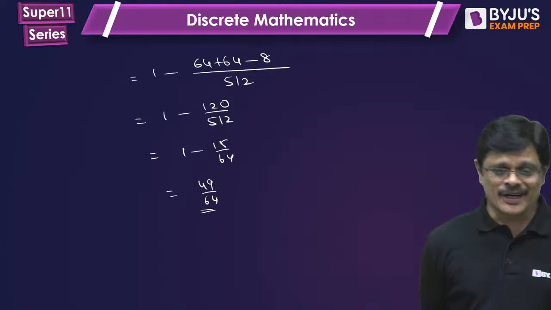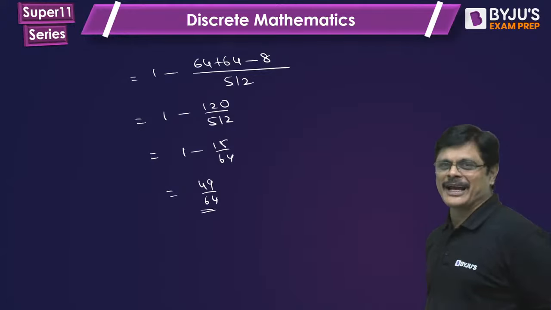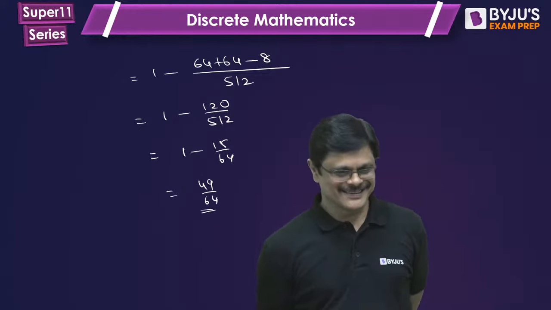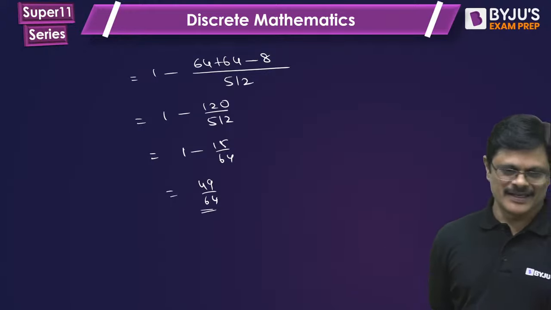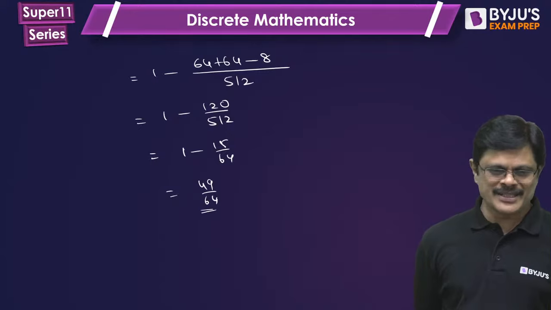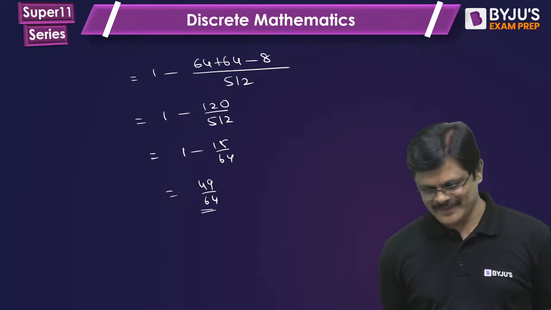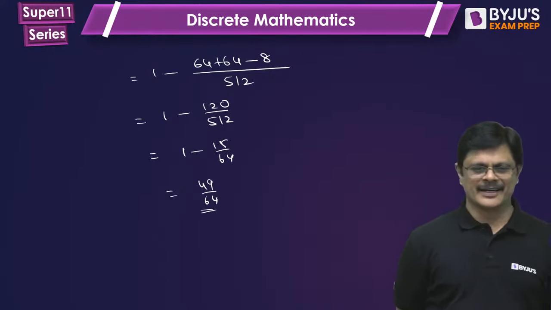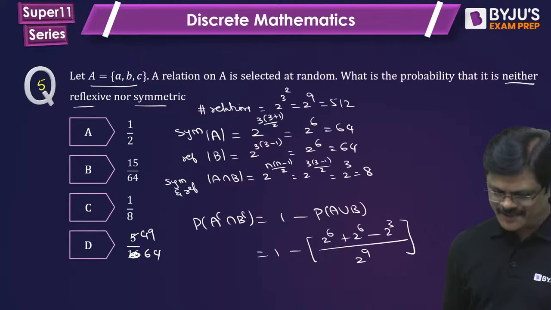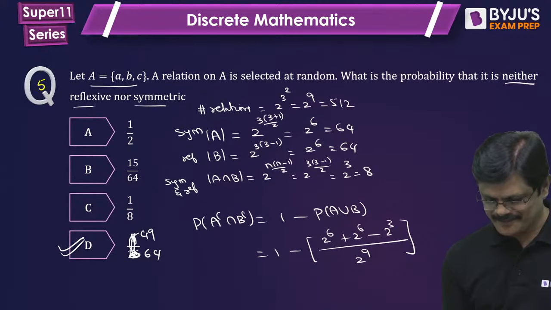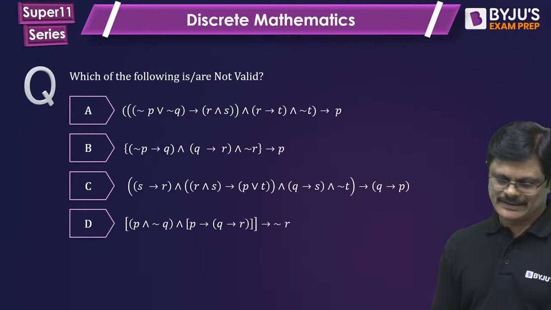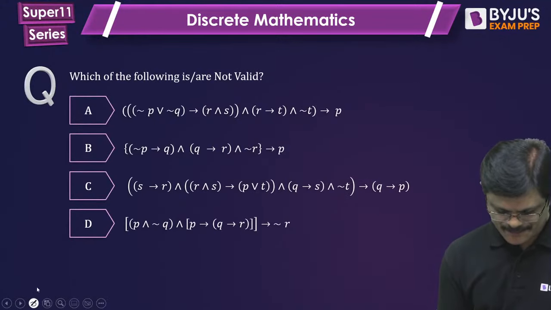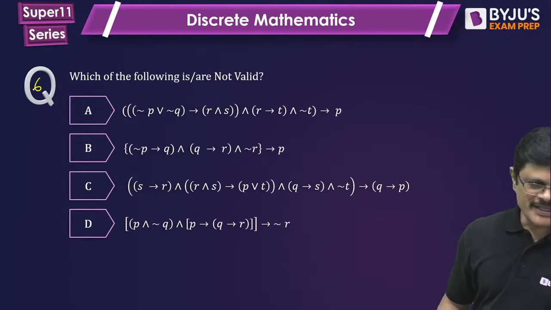I gave a wrong answer for this because I never calculated completely. So that is 49 by 64, right? Now I changed the options. D is the correct answer. Sorry for that. Now let us see how many more mistakes I make today.